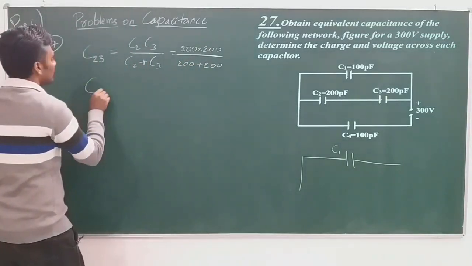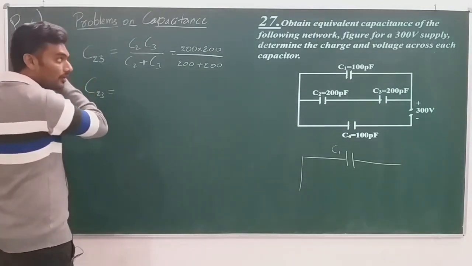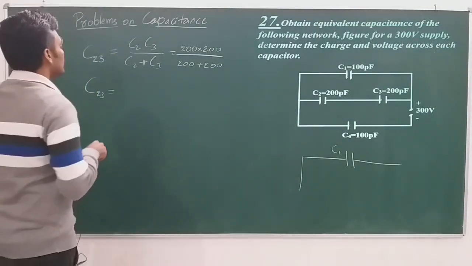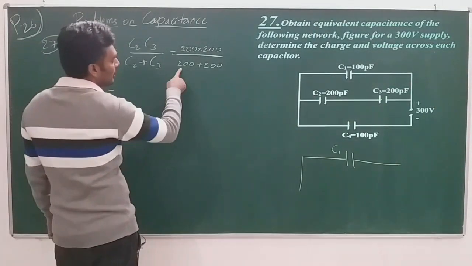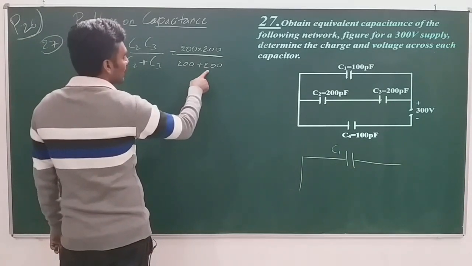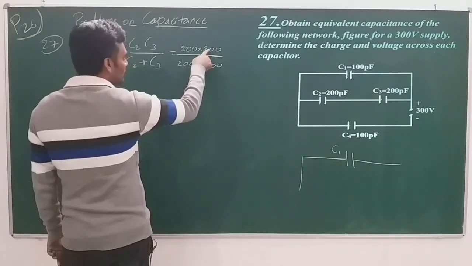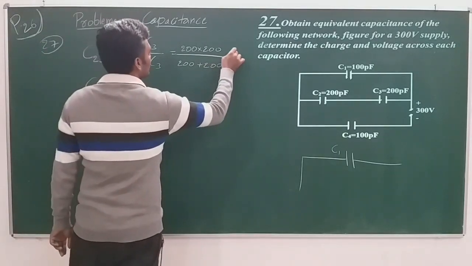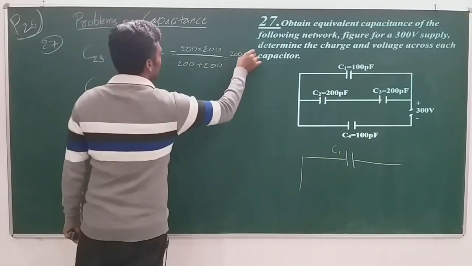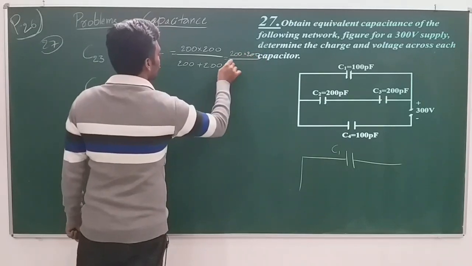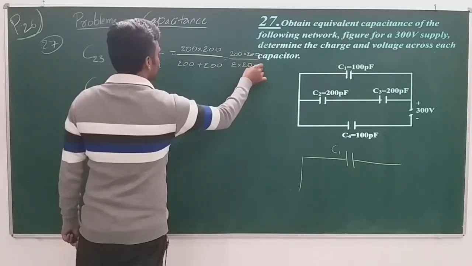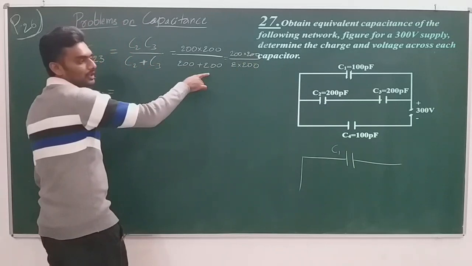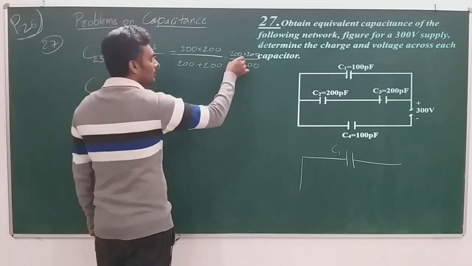Simplify this, C23 becomes equal to, say, 200 plus 200 is 2 times 200. So one of the 200 cancels. Don't multiply 200 into 200 divided by 2 times 200, right? 200 plus 200 is 2 times 200 or 400.